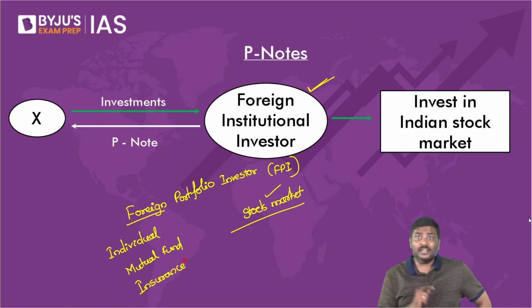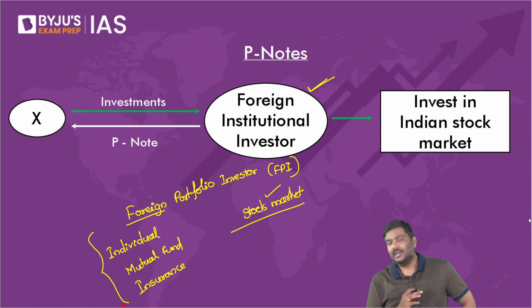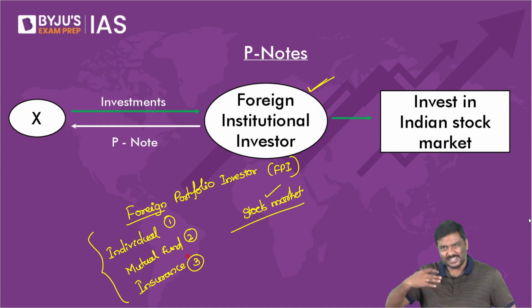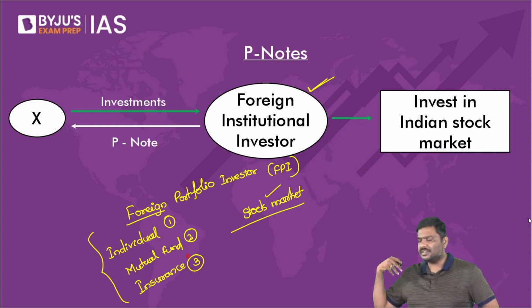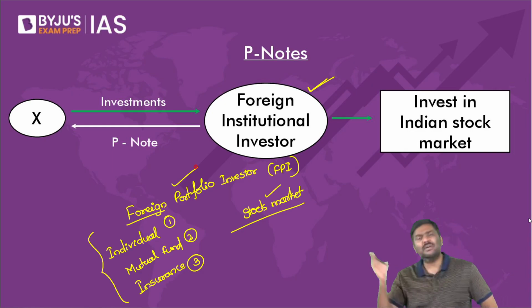Now, understand the difference here. All of these examples that I've given, all of them collectively are referred to as FPIs. But please tell me, how many of them are institutions? Again, these are just examples. There are many more types of investors. But all of these are foreign portfolio investors. All of them are FPIs.